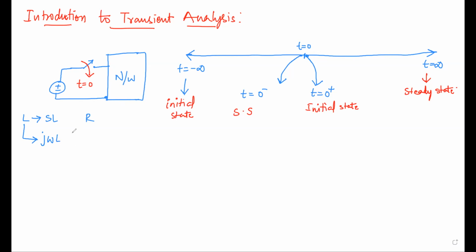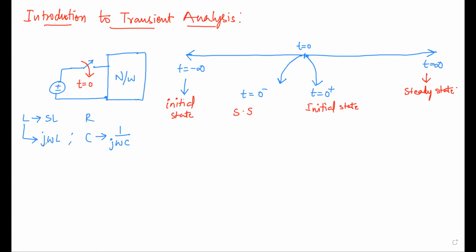In the same way, if you want to convert the capacitor into ohms, we will again use omega, but it will be 1 by omega C. And as it has a 90 degrees phase difference, you keep it as j omega. Obviously, if your calculations always involve complex numbers, the analysis might become difficult. So that's why we will be going with the S domain analysis.